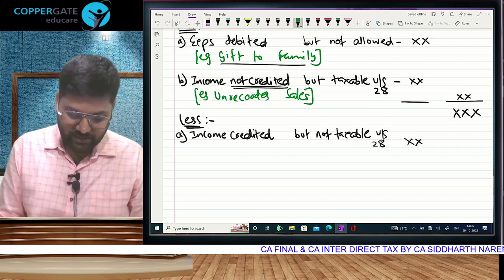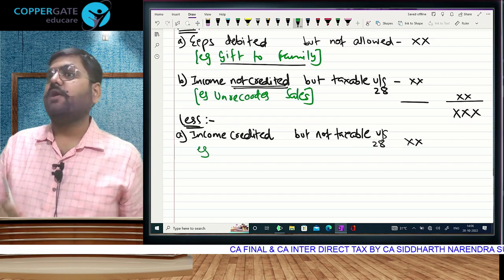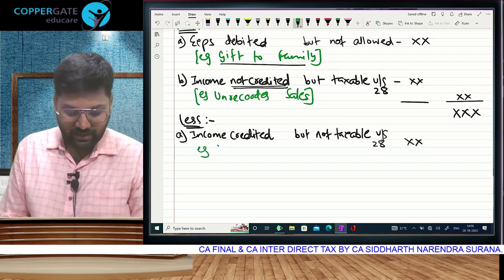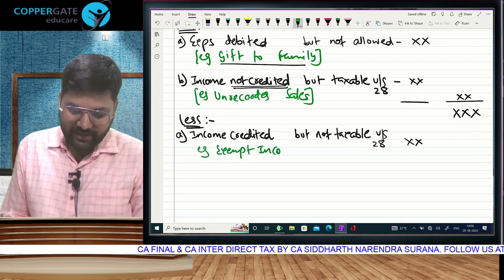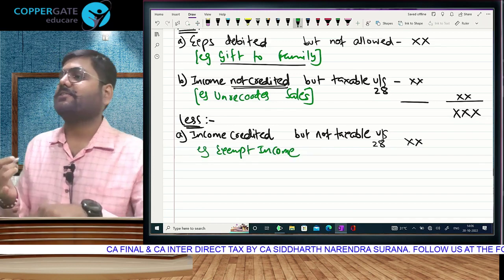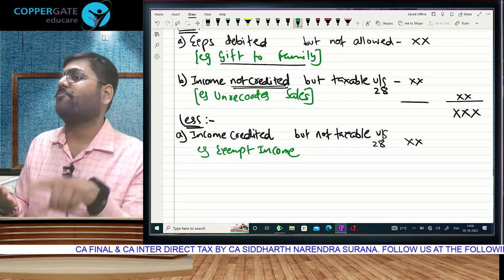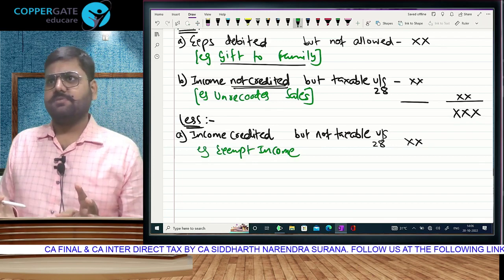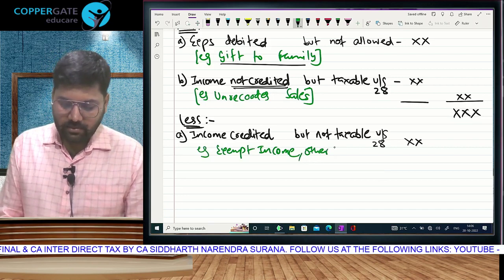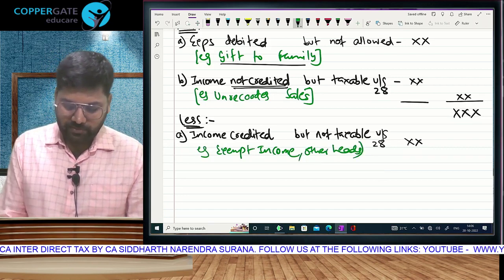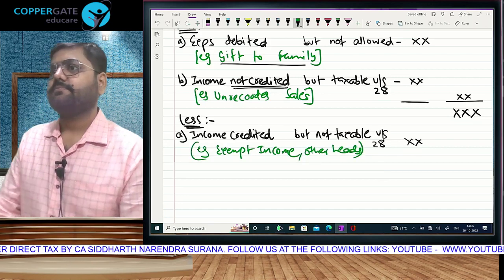What are the examples? Instead of giving you income examples, I would rather say any kind of exempt income, because then on the credit side, whether you write agriculture income or share of profit from firm or share of profit from HUF, any of these incomes, correct or no? Or income taxable under other heads. This will cover your salary, house property, rent, interest, everything.